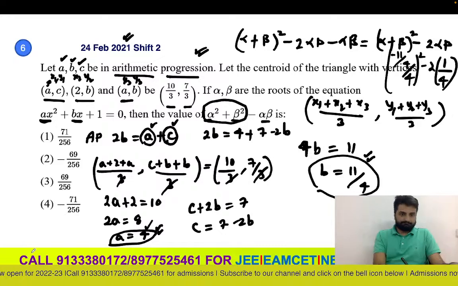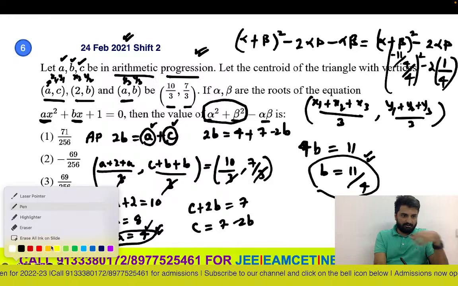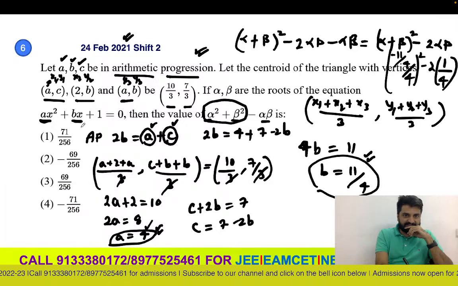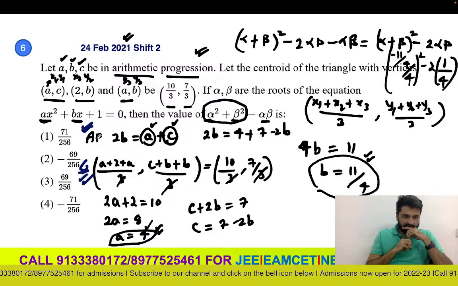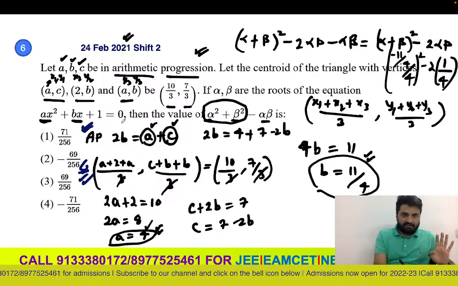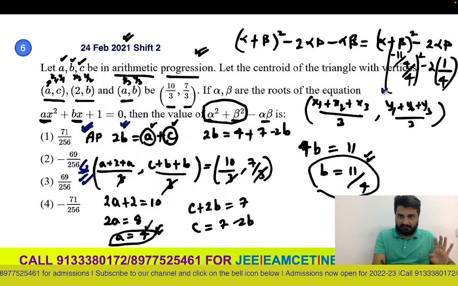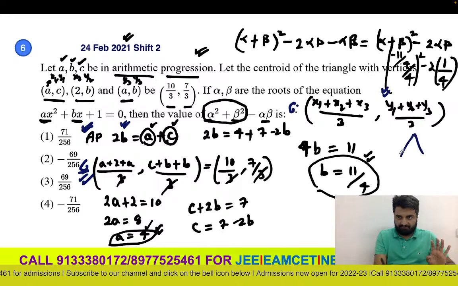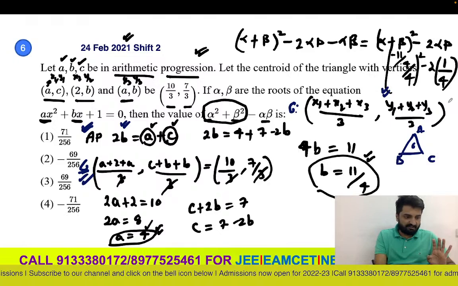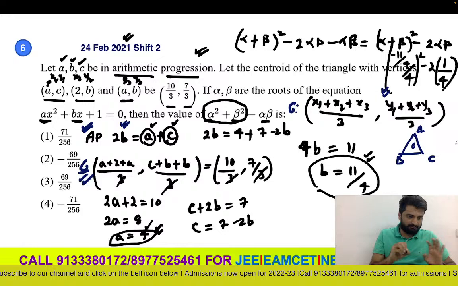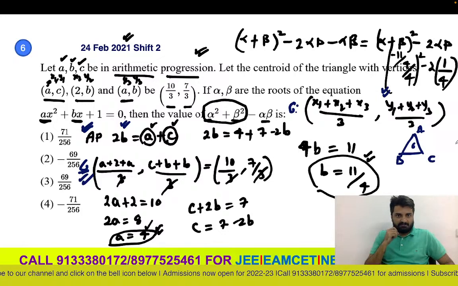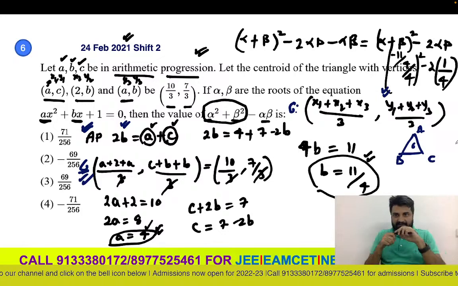Got it everybody? So basically they are testing you on arithmetic progression and the centroid. You just need to know the AP formula and the centroid formula. This is the centroid formula, if you remember, for the centroid of a triangle, guys. If you know the vertices x1 y1, x2 y2, x3 y3, the centroid G is x1 plus x2 plus x3 by 3, y1 plus y2 plus y3 by 3. So you simplify, you will get the answer.